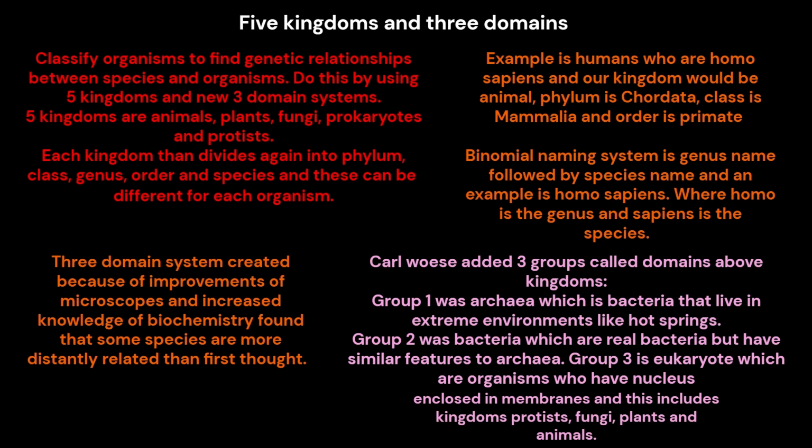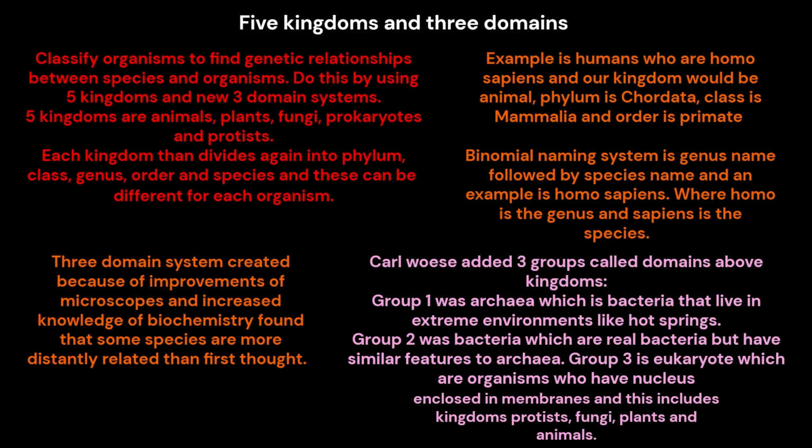Do this by using the 5 kingdoms and the new 3-domain systems. The 5 kingdoms are animals, plants, fungi, prokaryotes, and protists. Each kingdom then divides again into phylum, class, order, genus, and species, and these can be different for each organism. An example is humans, who are Homo sapiens, and our kingdom would be animal.